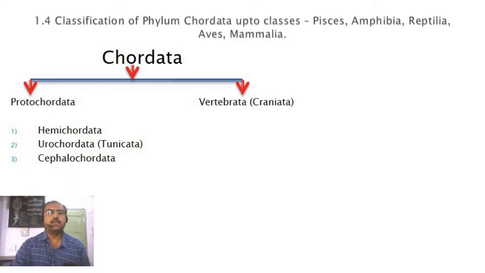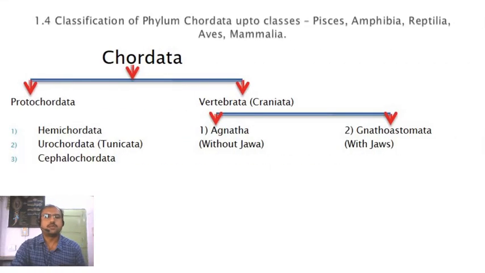So let's see the vertebrates. Vertebrates are again broadly subdivided into two major groups. One is Agnatha, which means absence of jaws, and Gnathostomata, in which the jaws are present. So these are the two major groups of Vertebrata or Craniata.